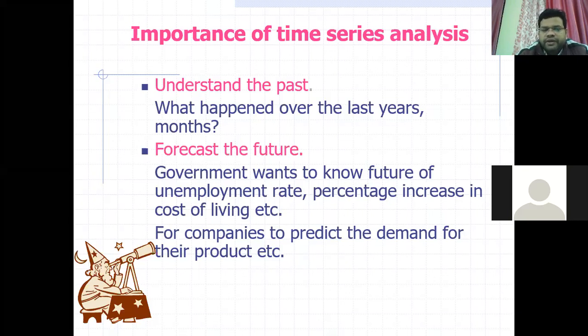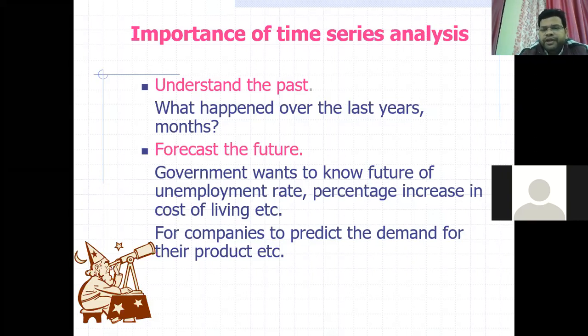The government will predict what the CPI will be this quarter or this year, and on that basis decide what percentage of DA will be given to the employees.